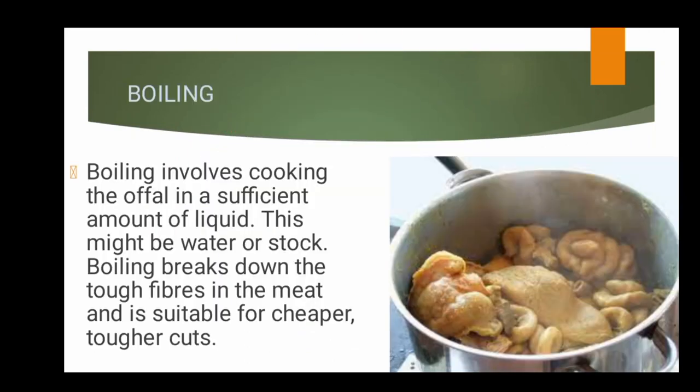What we've learned about offal is that they are the edible parts of the internal organs of animals, and we talked about tripe. The sweet bread is there, the liver is there, the kidney is there, and we talked about the various methods of cooking it: you can steam them, boil them, braise them, grill them, stew them, you can even fry them, depending on how you want it to be prepared.